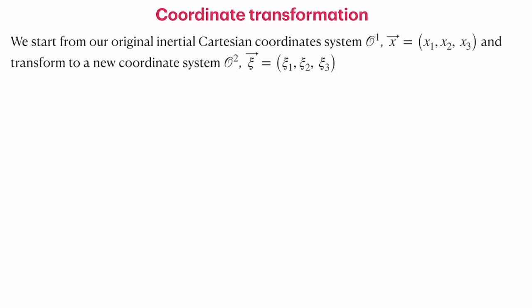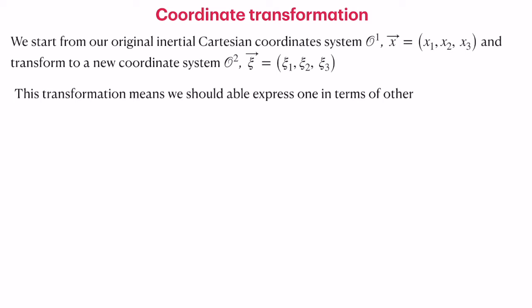Let's say that we have an inertial Cartesian coordinate system, which we refer to as O1, represented by coordinates x1, x2 and x3. We want to transform it to a new coordinate system, which we call O2, given by xi. Xi again is three-dimensional, so you have xi1, xi2, xi3. You can make it arbitrary, but if the coordinate transformation has to be 1-to-1, then both dimensions have to be the same. Otherwise, it is not going to be 1-to-1. You will have some projection.